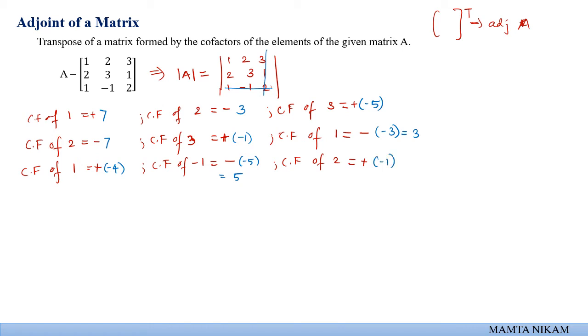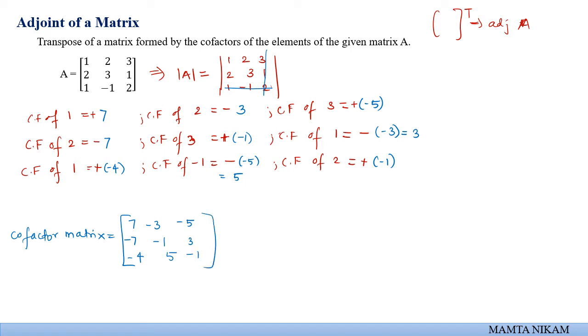So now we have cofactors of all the elements. Now we will just put down it in a matrix form, and that matrix form is known as cofactor matrix. So what will be cofactor matrix? जैसे रो फॉर्म में लिखा है वैसे ही लिखते जाओ. So ये होगा 7 -3 -5 -7 -1 3, then -4 5 and -1.